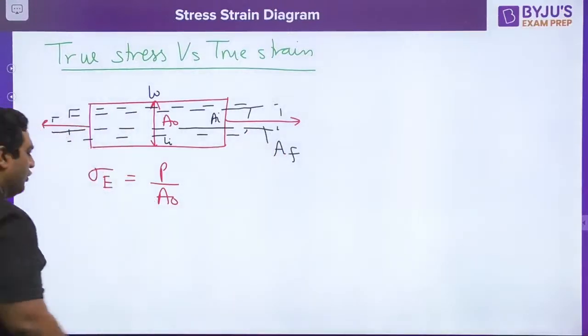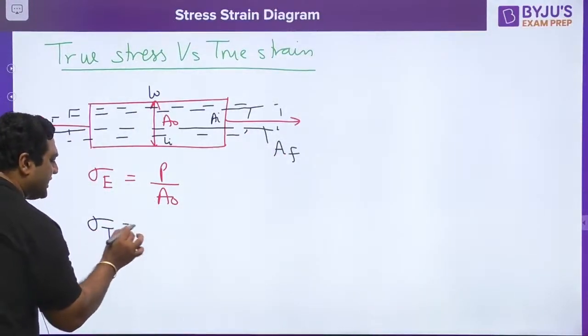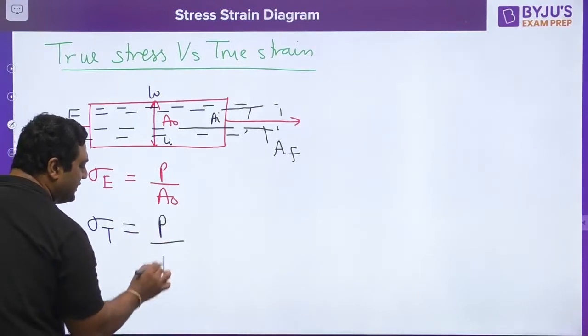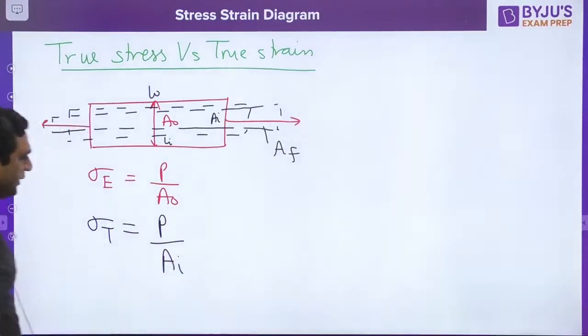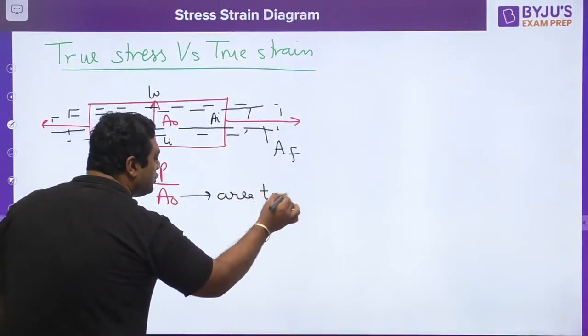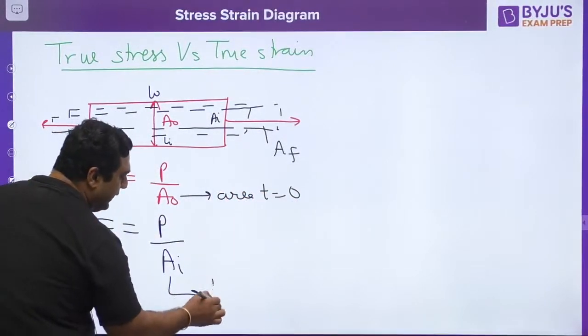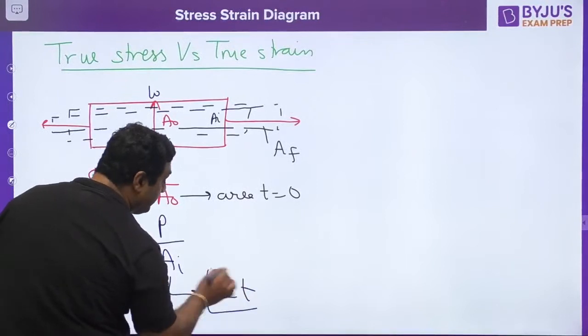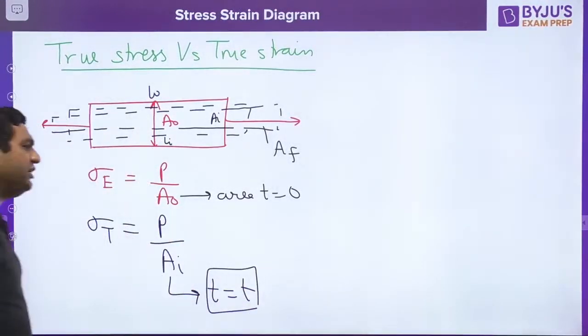True stress is defined as load by instantaneous area of cross section. A naught is the area at time t equals 0. Ai is the area at time t. When the time changes, the area will change.